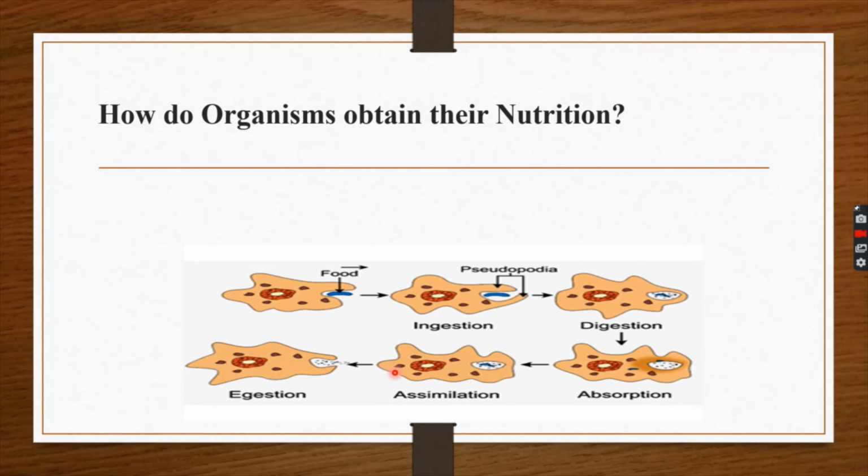Paramecium is another unicellular organism that has a definite spot in its body to take in food. Food is moved by the movement of hair-like structures called cilia in the body of paramecium. Over here the food is taken in by pseudopodia, right? In paramecium the food is taken in by cilia.